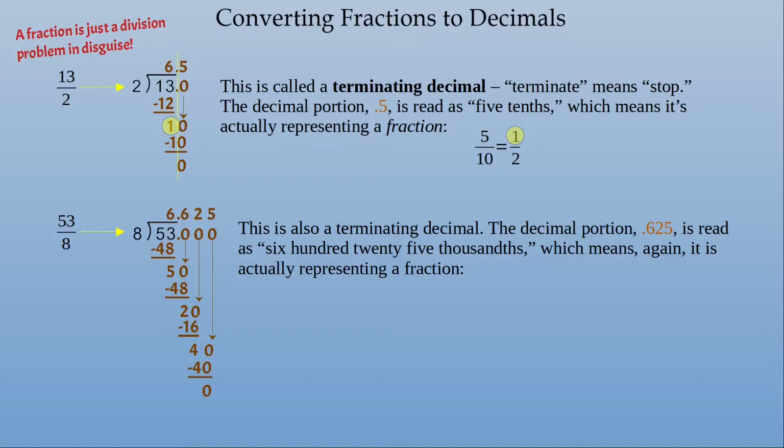The decimal portion, 0.625, is read as 625 thousandths, which means, again, it's actually representing a fraction. 625 thousandths is 5/8. Take a look at here. When I stick in that vertical line and I look at the last remainder that I had before I went into the decimals, that was a 5, which is also the numerator of the fraction. 5 divided by 8 is 0.625.